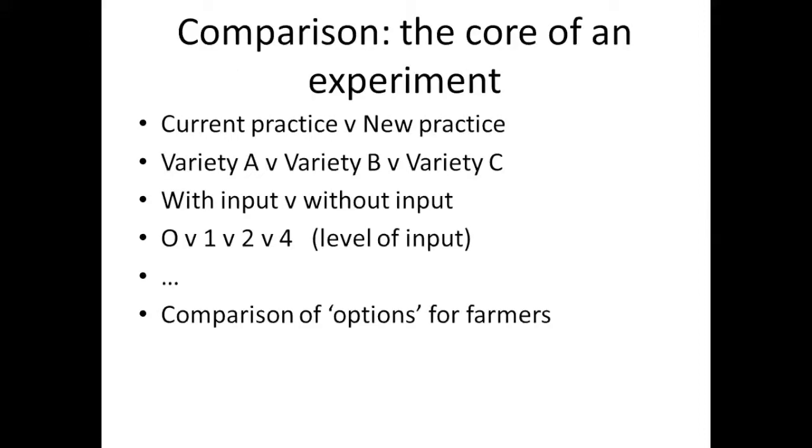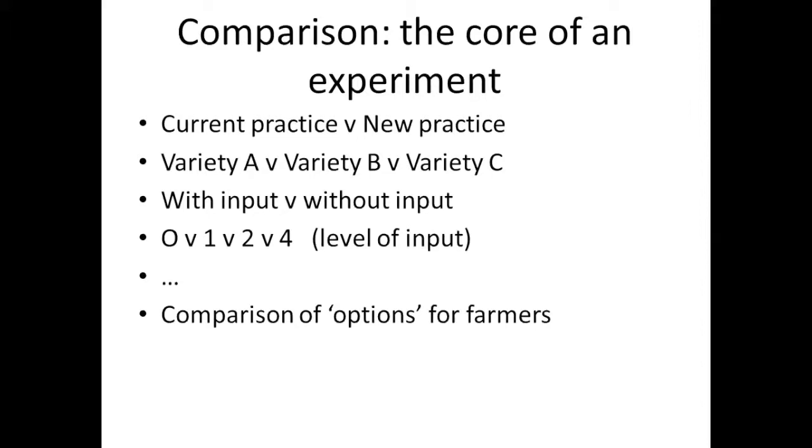The first point is just one that I know you're aware of, but I think it's worth remembering. Every experiment we do is about comparison. Those objectives we set always can be met by comparing things.